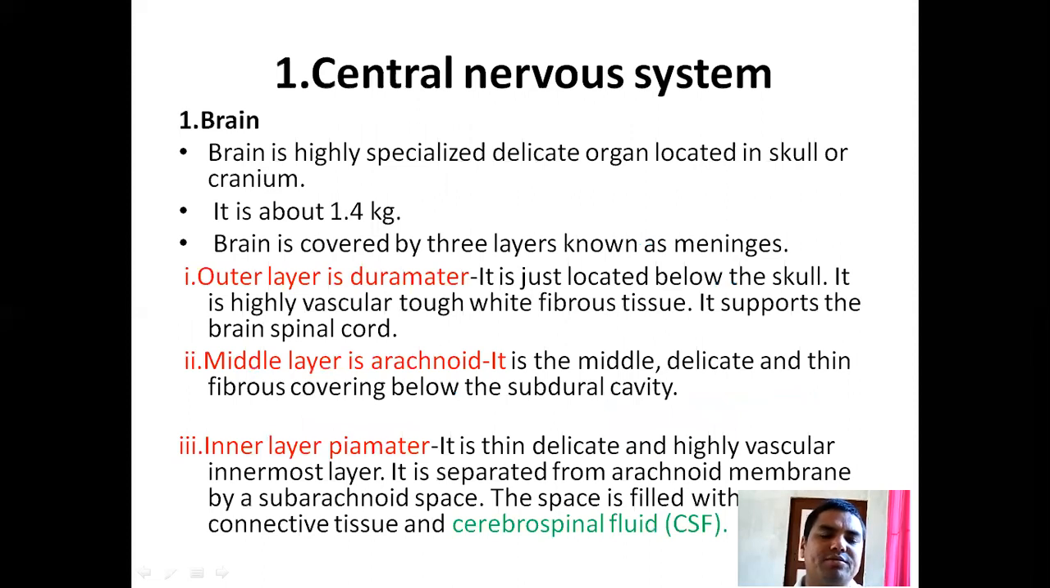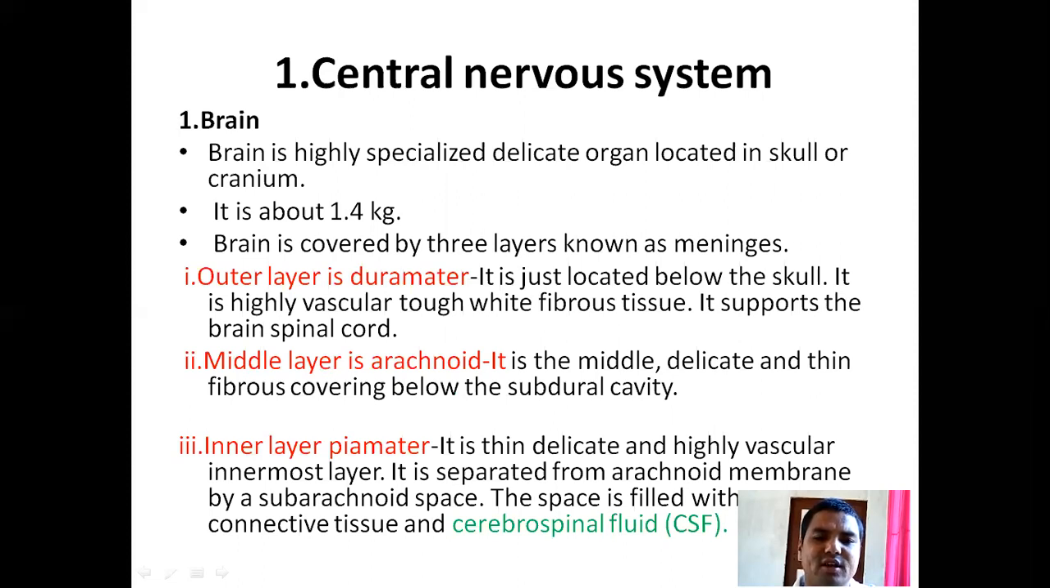Central nervous system. First of all, the brain. The brain is a highly specialized delicate organ located in the skull or cranium. It is about 1.4 kg. The brain is covered by three layers known as meninges. The outer layer is the dura mater. It is just located below the skull. It is a highly vascular, tough, white, fibrous tissue. It supports the brain and spinal cord.